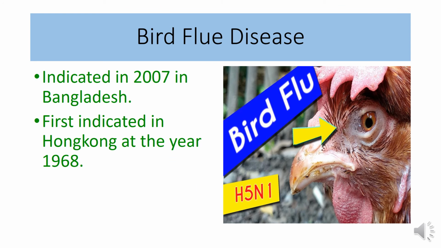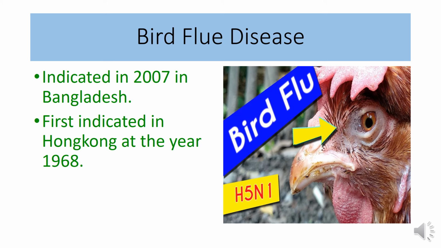Bird flu disease. The disease was first indicated in Bangladesh in 2007, and after that year, every year, lakhs of hens are dying. So this is a serious warning. This disease was first indicated in Hong Kong in the year 1968, and this too is a very important MCQ or knowledge-based question: when bird flu was first indicated in Bangladesh, or where bird flu was first indicated and when.